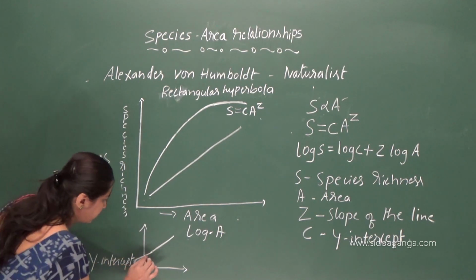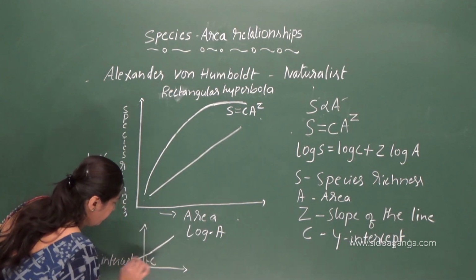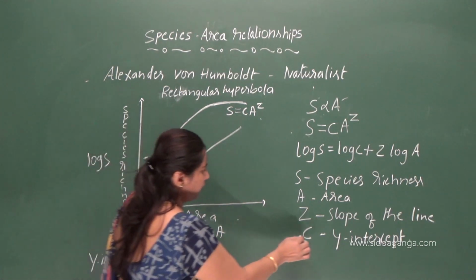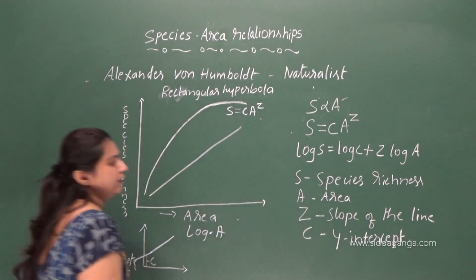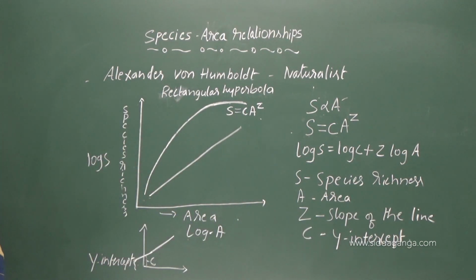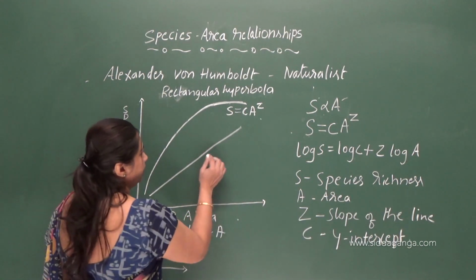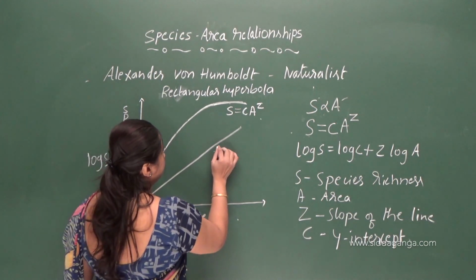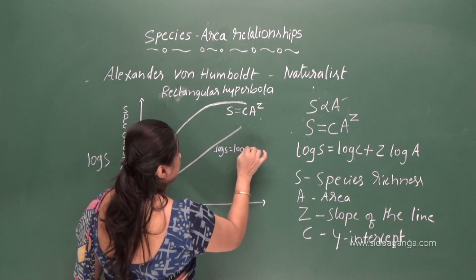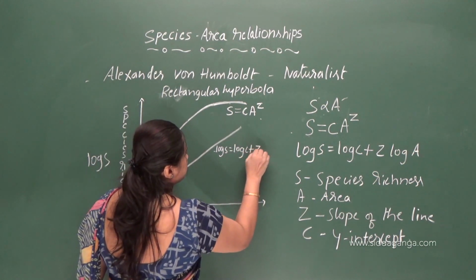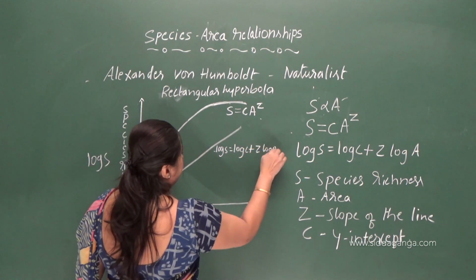So the y intercept is denoted by C. Understood? So on a logarithmic scale, what is the formula here? Log S equals log C plus Z log A.